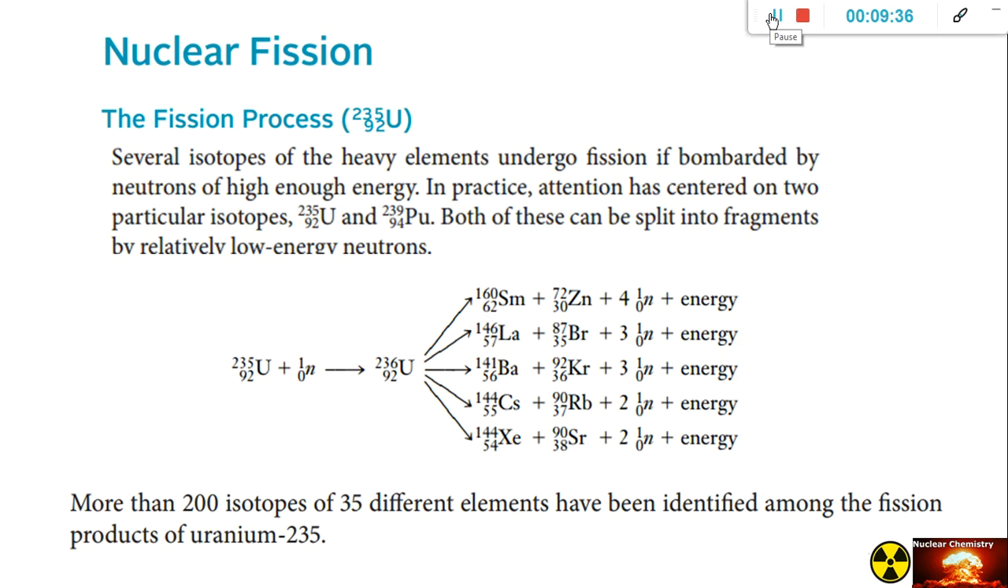So just remember that nuclear fission is splitting of isotopes into fragments. And we should also take note that more than 200 isotopes of 35 different elements have been identified among fission products of uranium. Again, take note that fission is splitting into fragments.